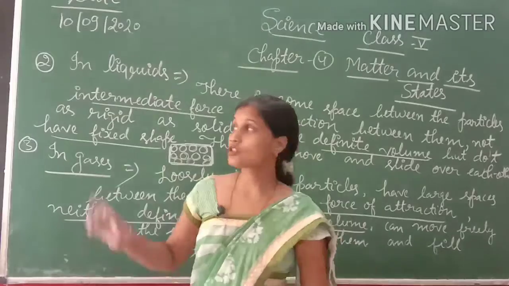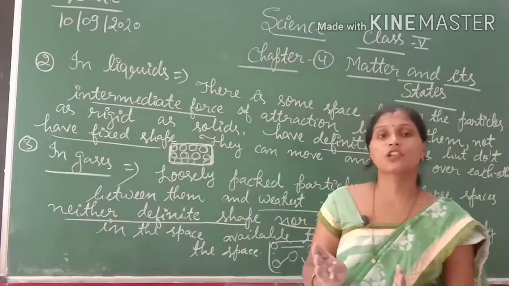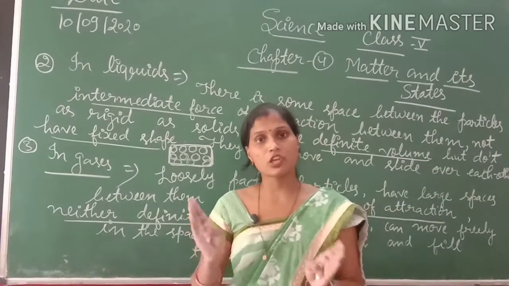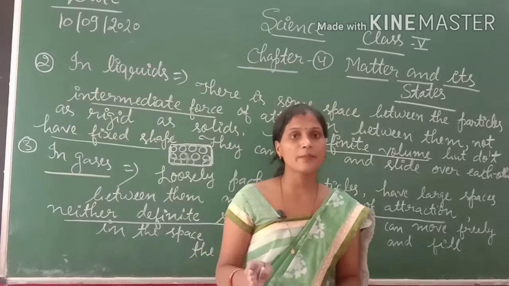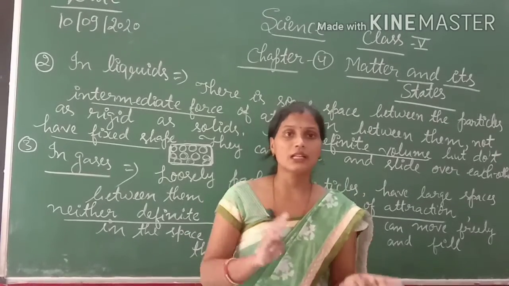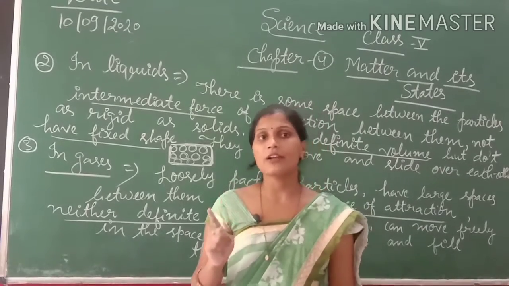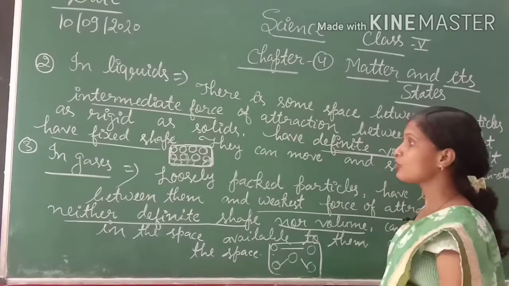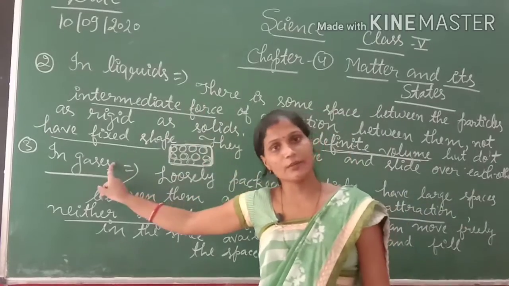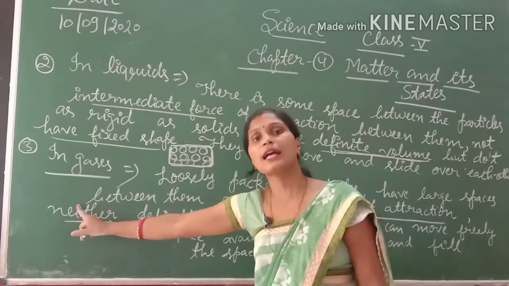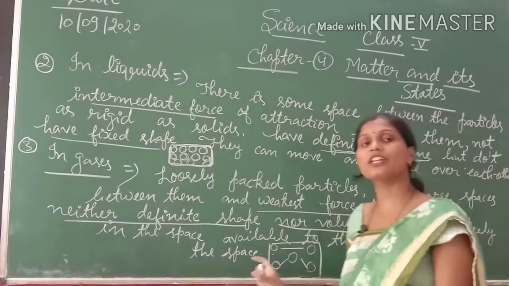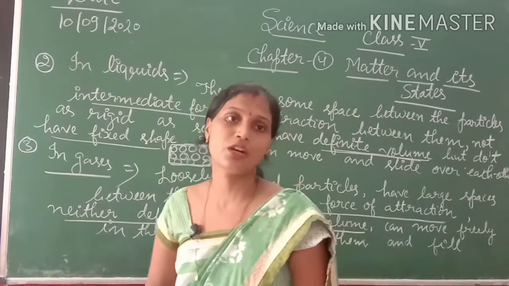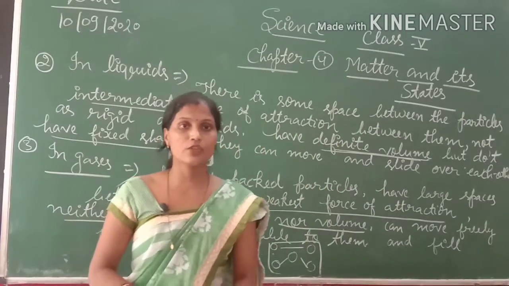Okay, so here is the arrangement of solid, liquid and gas. Solid has definite shape and definite volume, but liquid has definite volume and doesn't have definite shape. But in the condition of gas, there is no definite shape and no definite volume. So that's all. Thank you for today.